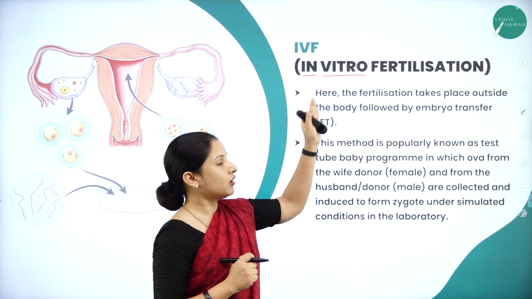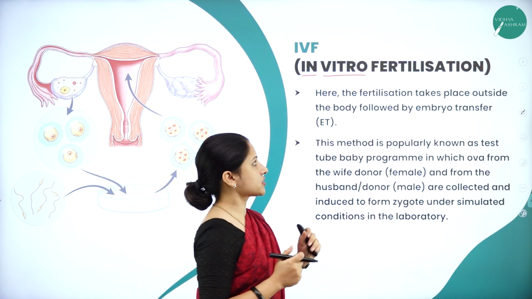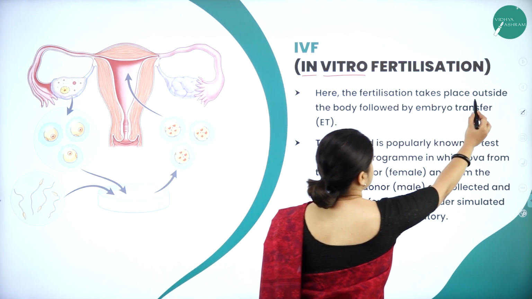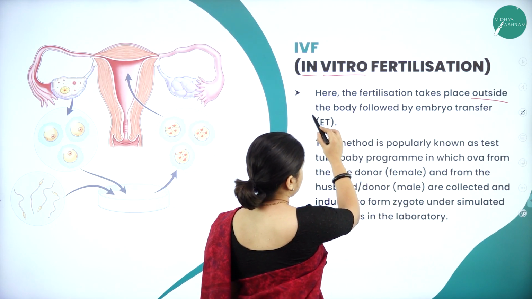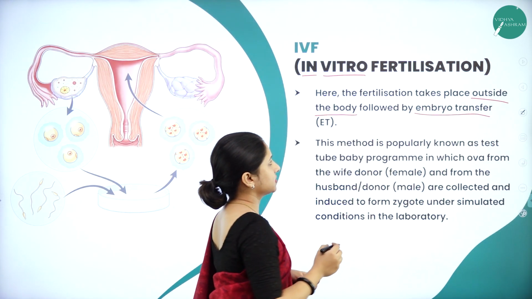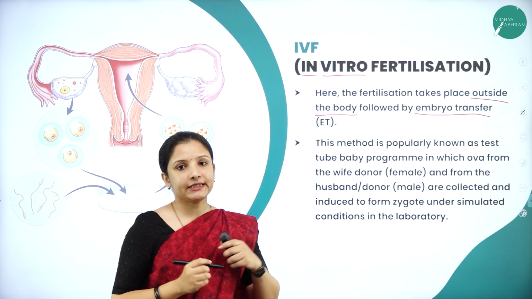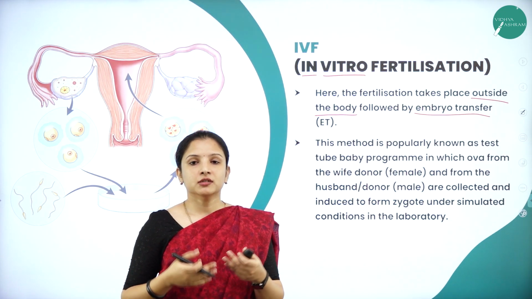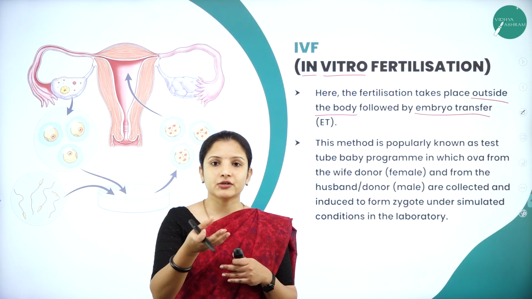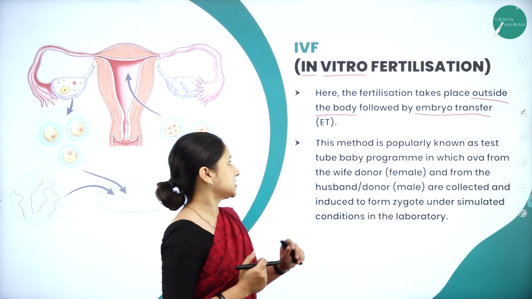That is why it is called in vitro fertilization. So in vitro fertilization takes place outside the body of the female, after which the embryo is transferred. That is called ET, that is embryo transfer. So after in vitro fertilization, the embryo will be transferred into the female reproductive system.